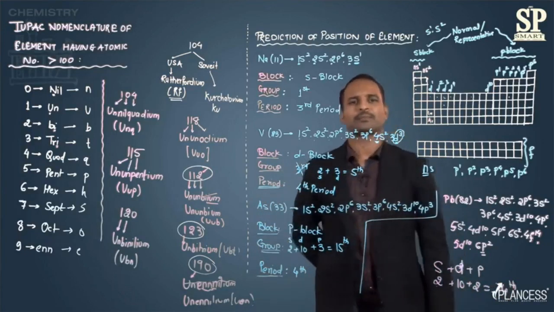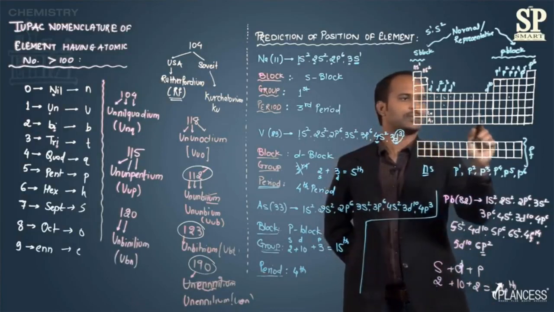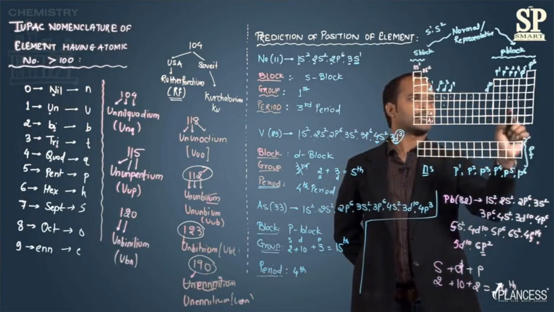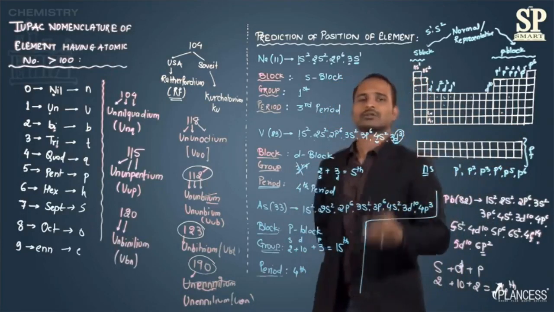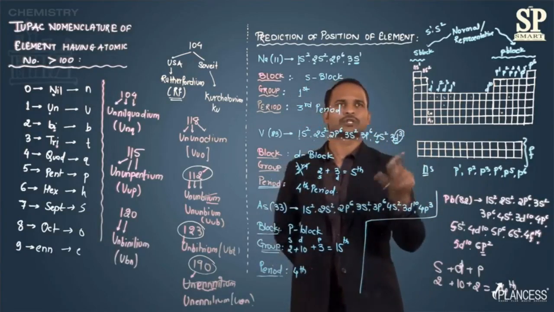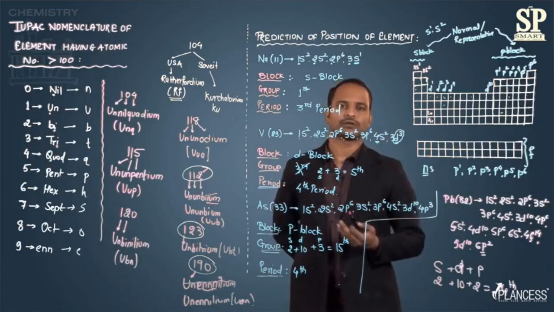And then period, I will say simply the highest principal quantum number is 6. That means it belongs to the 6th period. 6th period, p block element, and in p block 2. That means this is the position of lead, that is Pb, in the periodic table. So this is about how to know the position of an element in the periodic table on the basis of the electronic configuration.